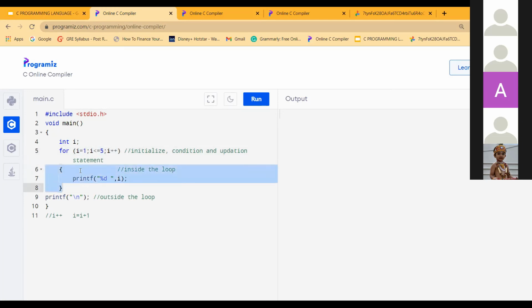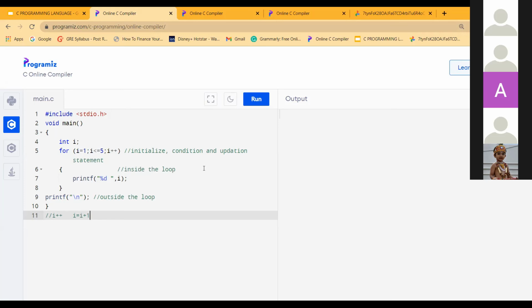If the condition is true, it will go inside the loop, or else it won't. And then the next is the updation statement. In this case, it is an increment, i is equal to i plus 1. So this is the basic for loop. Can anyone tell me what will be the output of this? 1, 2, 3, 4? That's it?